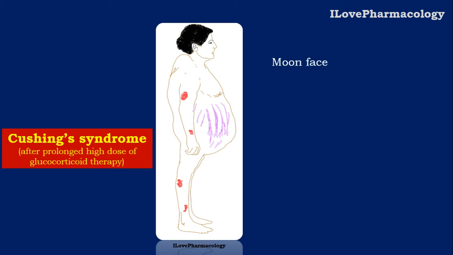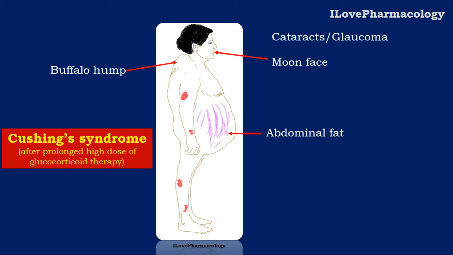Look for moon face and abdominal fat, because there will be deposition of fat in the central or truncal region due to the shift of peripheral fat towards the center. You can see fat deposition around the shoulder and neck, creating a buffalo hump, and it can lead to cataract as well as glaucoma.